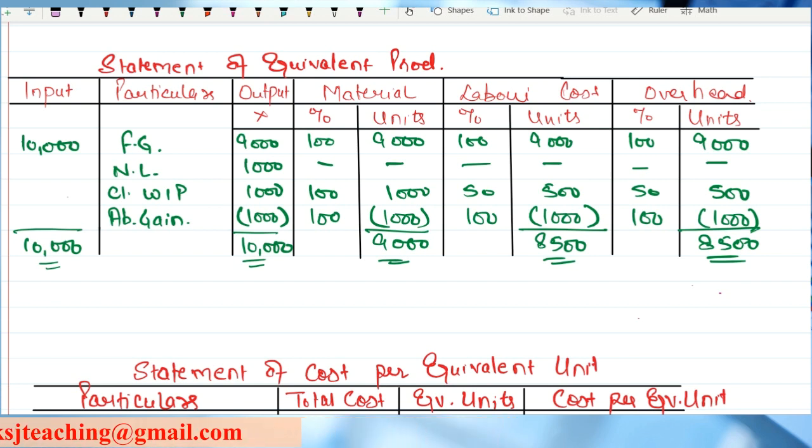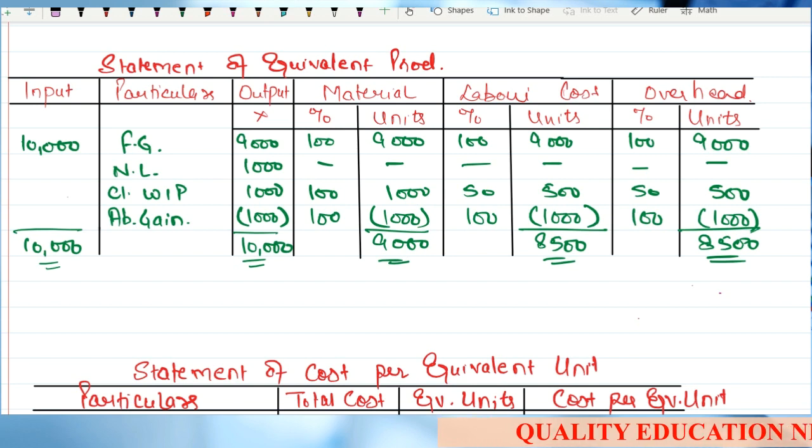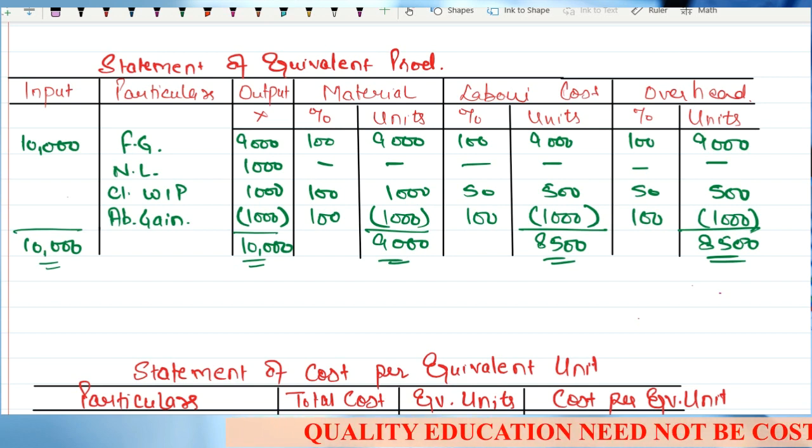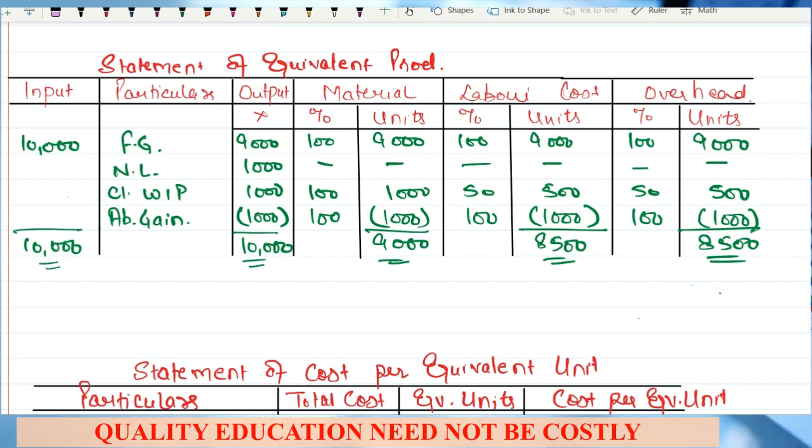I'm going to go quite slow on the FIFO and weighted average method. I'll spend as much time as possible. I'll be doing the practical sums, everything. I want to make these things clear for you, because that is the most important thing from the examination point of view, right? So I'll be taking up in the next lecture the FIFO method.